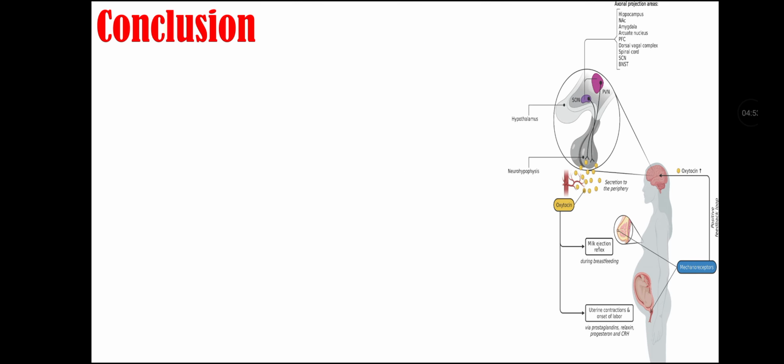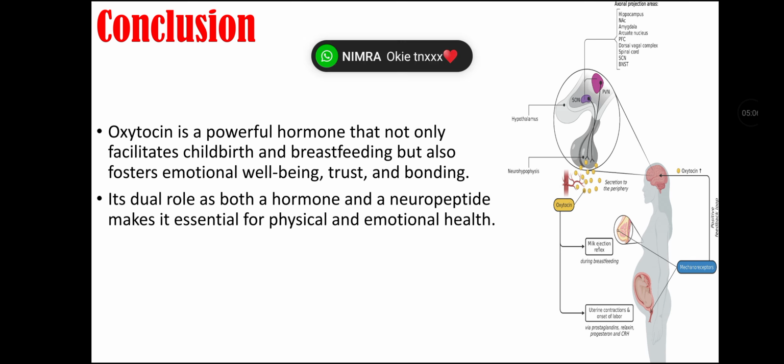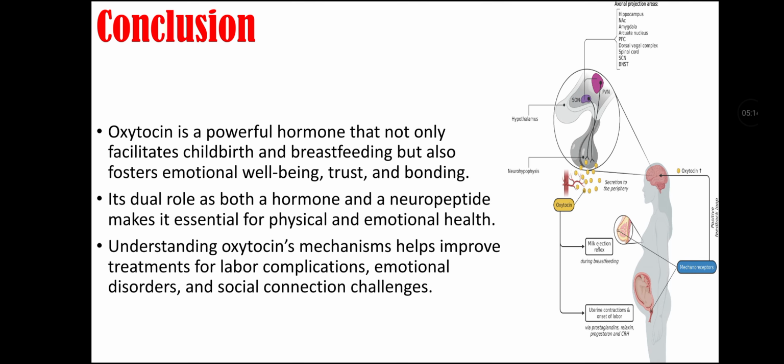Conclusion of this lecture video. Oxytocin is a powerful hormone that not only facilitates childbirth and breastfeeding but also fosters emotional well being, trust, and bonding. Its dual role as both a hormone and a neuropeptide makes it essential for physical and emotional health. Understanding oxytocin mechanisms helps improve treatment for labor complications, emotional disorders, and social connection challenges.